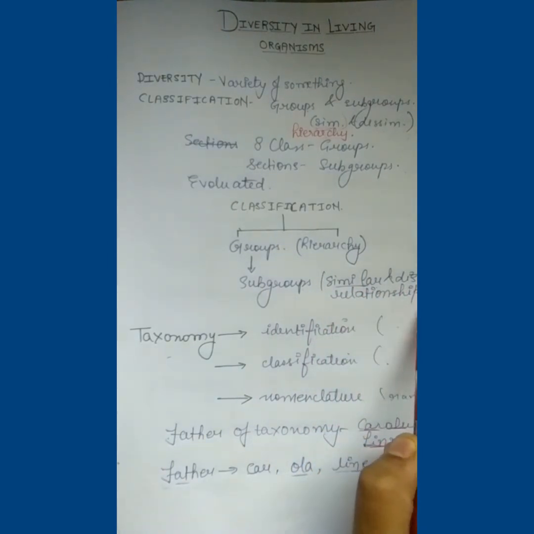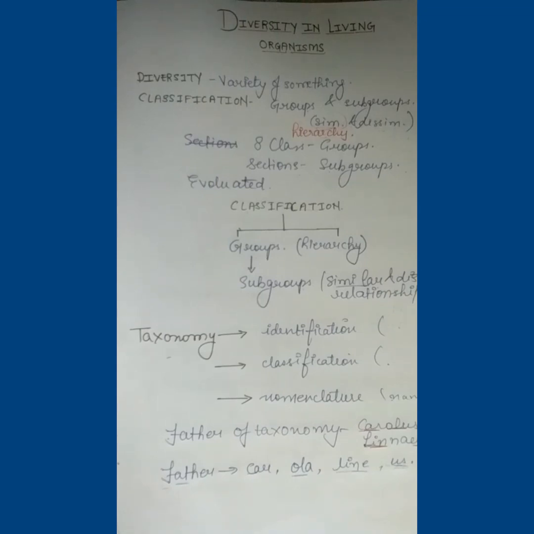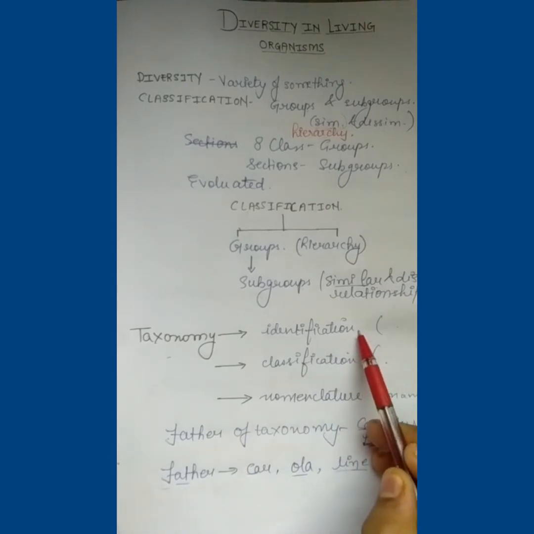Now comes a new word, taxonomy. Taxonomy is a process related to identification, classification, and nomenclature of organisms. To explain this, I would like to give an example. For example, we are standing on a barren island. On that island, we have nothing to eat. So we will first identify that, yes, this is a plant, or this is something that we can eat. So this is called identification.